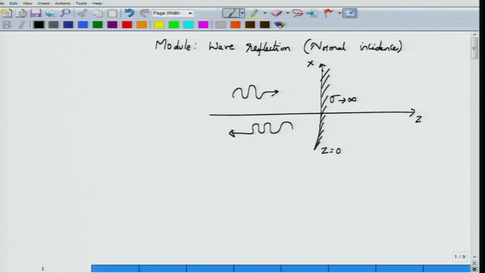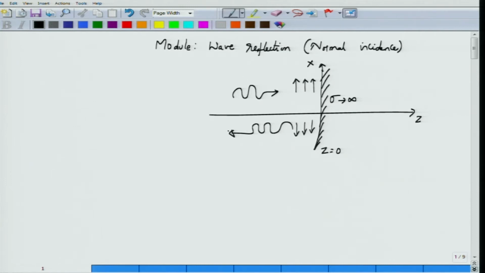So the wave would come in, and the electric field vectors are all directed along the x axis. The electric field vectors would come in here and then they would generate electric field vectors along this particular direction. That is, a reflected wave is set up.